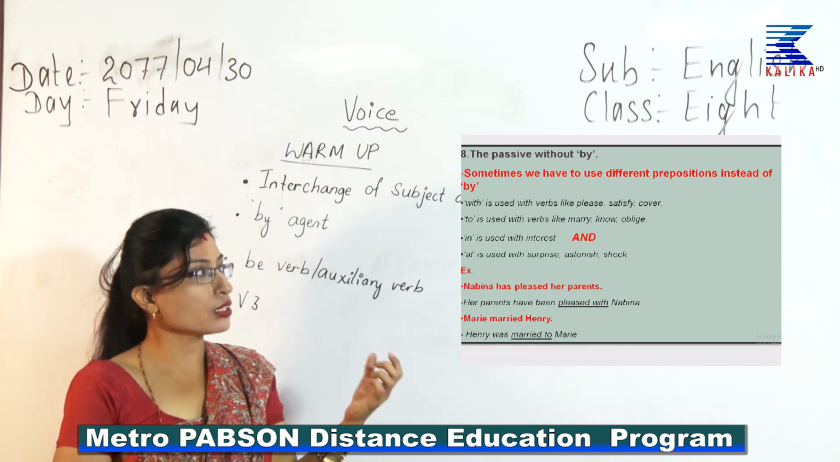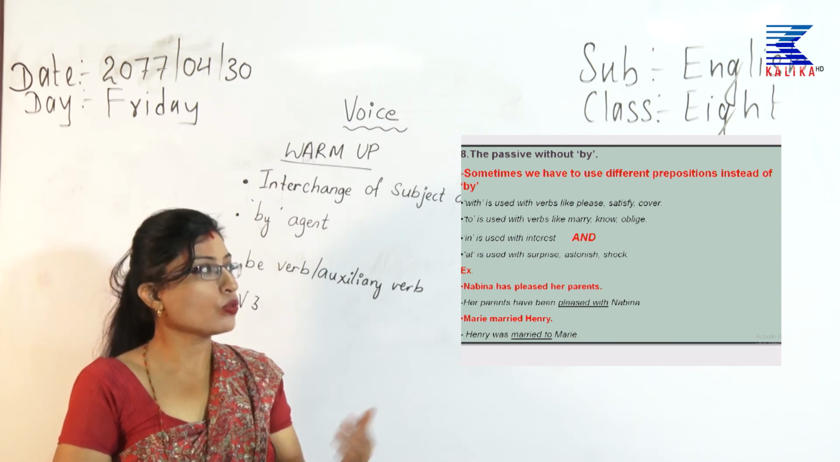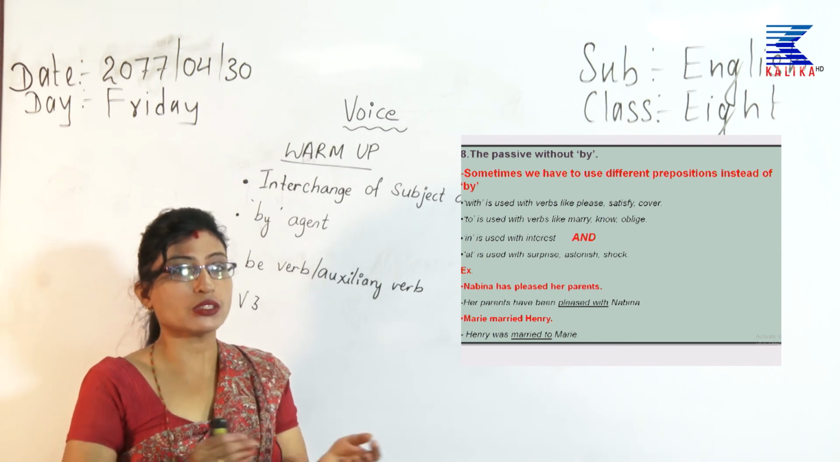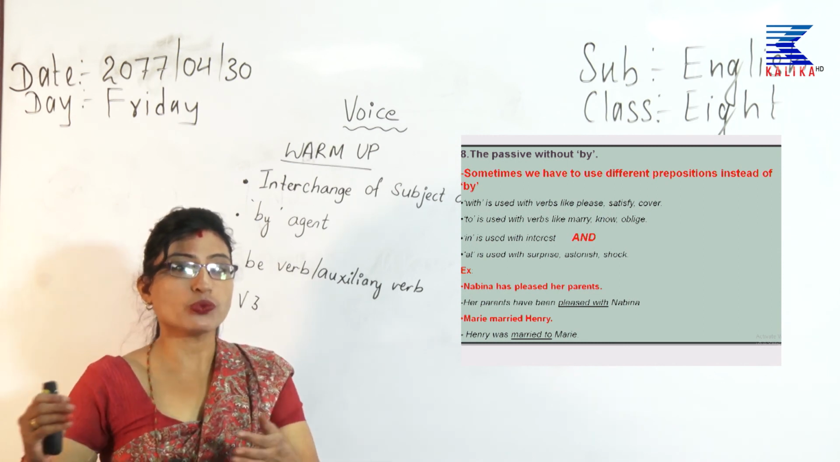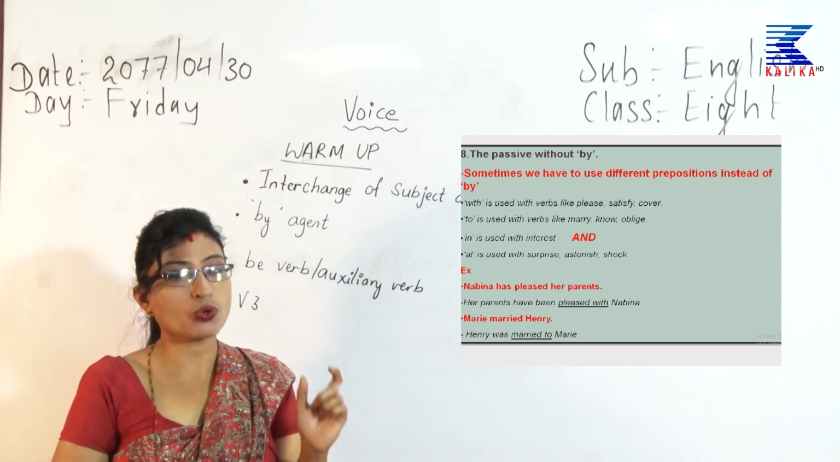With is used with verbs like please, satisfy, cover: covered with, pleased with, satisfied with. So, you do not have to write satisfied by, you have to write satisfied with. These are the prepositions which do not take a by preposition or by agent.